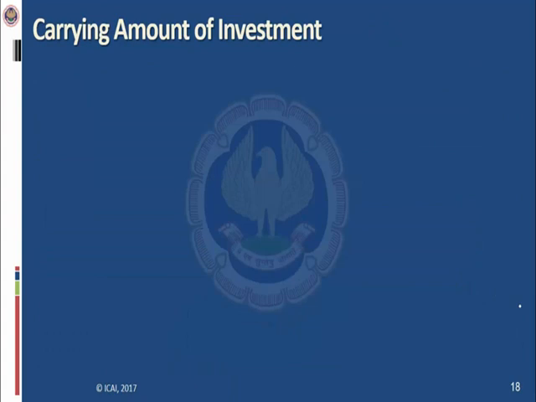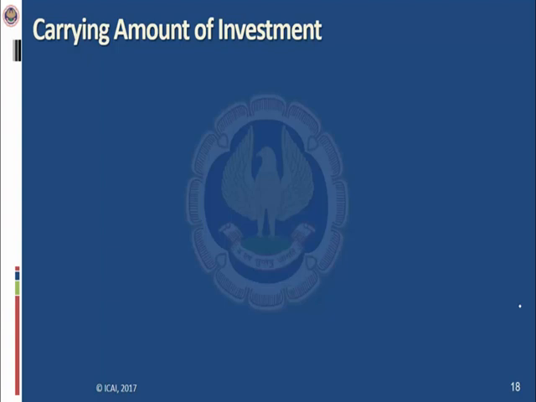Now coming to the carrying amount of investment. So there are two terms used in accounting. One is initial measurement and the other is subsequent measurement. Initial measurement takes place at the transaction date, like A Limited has purchased some equity shares on 1st January 2017. So whatever accounting entry, whatever measurement A Limited applies, it will be known as initial measurement, which will happen on the transaction date. Subsequent measurement means measurement which will happen on the reporting date. Reporting date means, let's say, 31st March, which is the end of the financial year, or the date on which financial statements are going to be prepared.